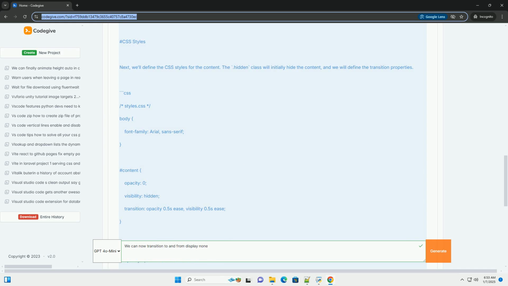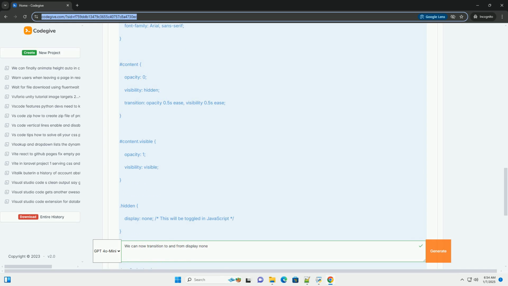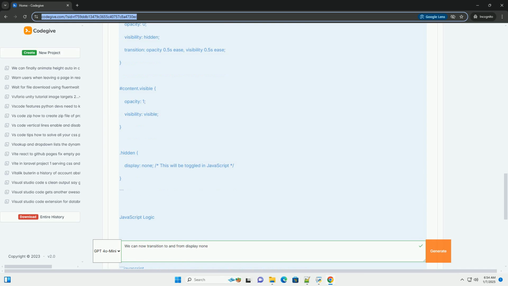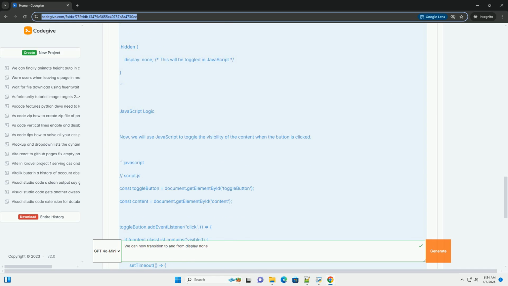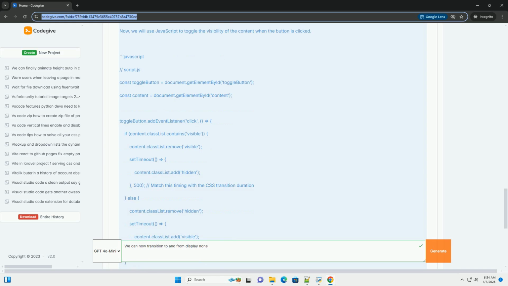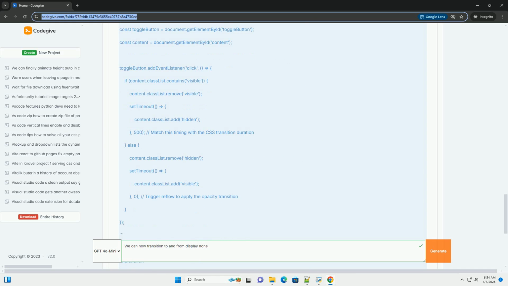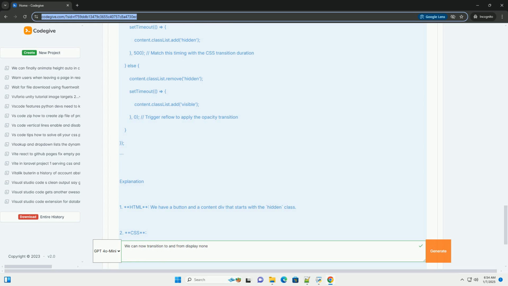Overview. To transition an element from being hidden to visible, we'll use the following steps. 1. Use opacity to control the visibility of the element. 2. Use visibility to prevent the element from being interactive when it is not visible. 3. Use transition to animate the opacity change.